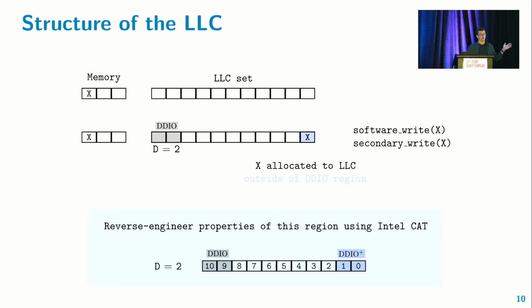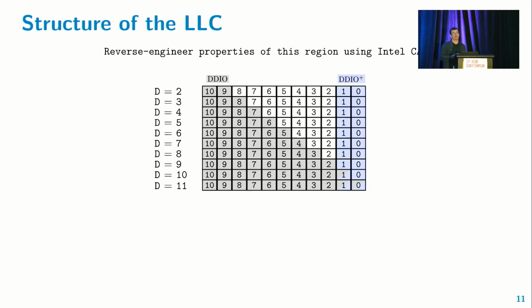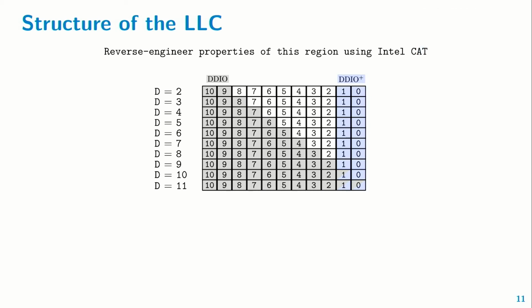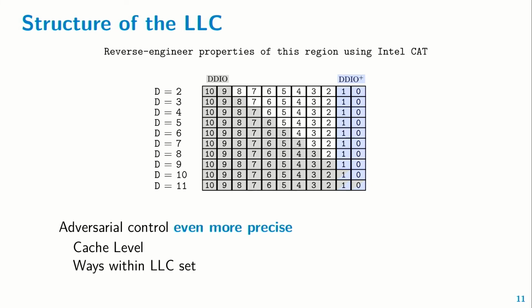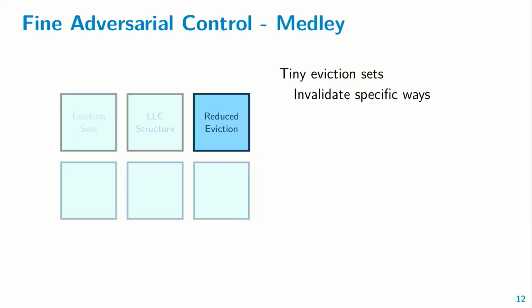We had the liberty of naming it, but actually went with a pretty boring name. And so this is the layout for the default case, but we repeated this reverse engineering effort for all the possible DDIO configurations. And we see this DDIO plus region being consistently there, so this new undocumented region. And for the very large DDIO configurations, we also see some overlap there. So in conclusion, the control for the combined attacker is even more fine-grained than before, because not only can you fix the cache level in which a line is currently mapped, but also the ways in the set in which it currently resides, which is, to our understanding, unprecedented.